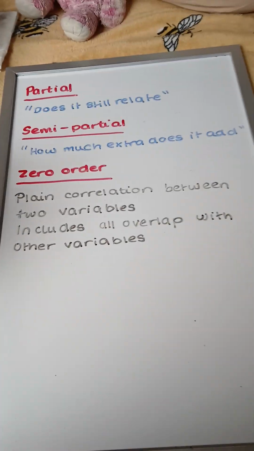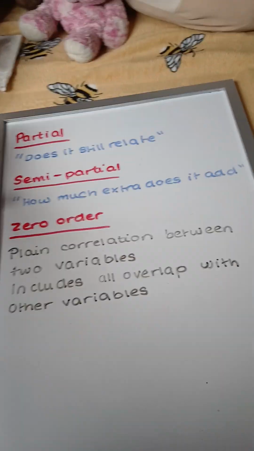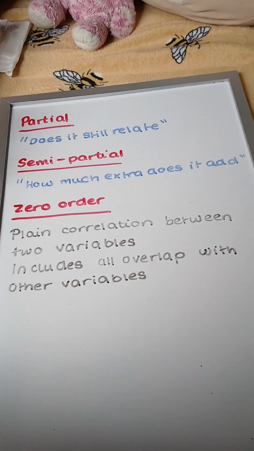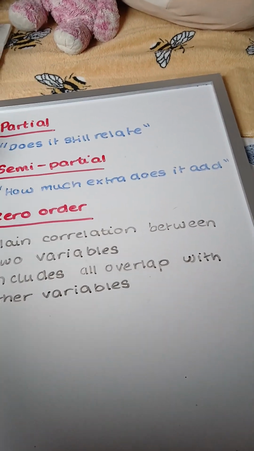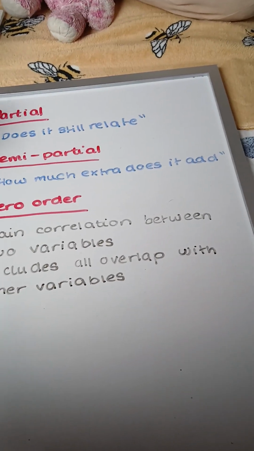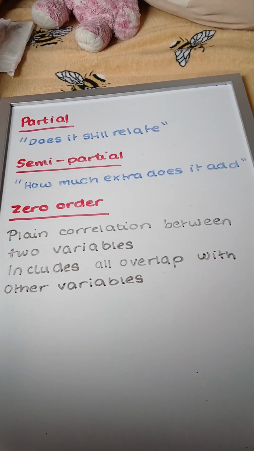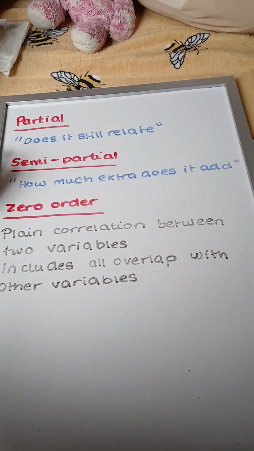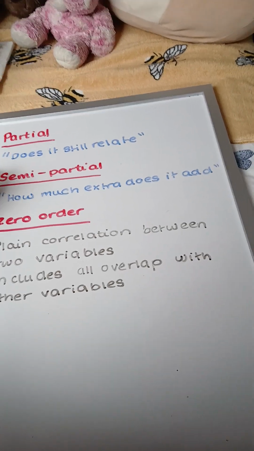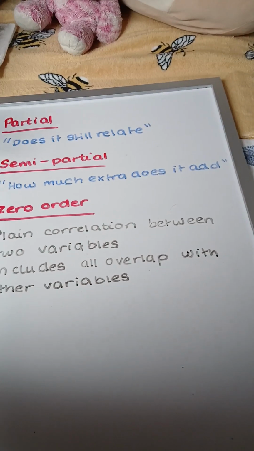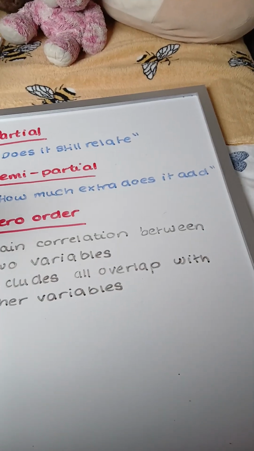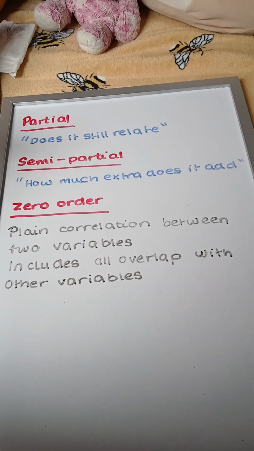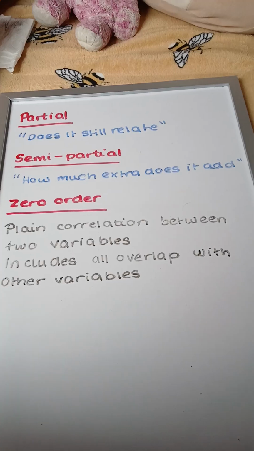So the difference between these two types of correlation is partial asks, does it still relate? So do these two variables still relate if all overlap is removed? Semi-partial asks, how much extra does it add? So how much extra does this one variable add to the overall outcome, removing overlap from just the predictor as well.